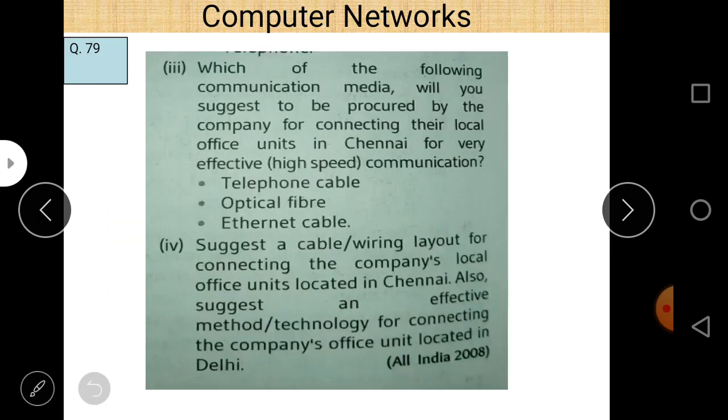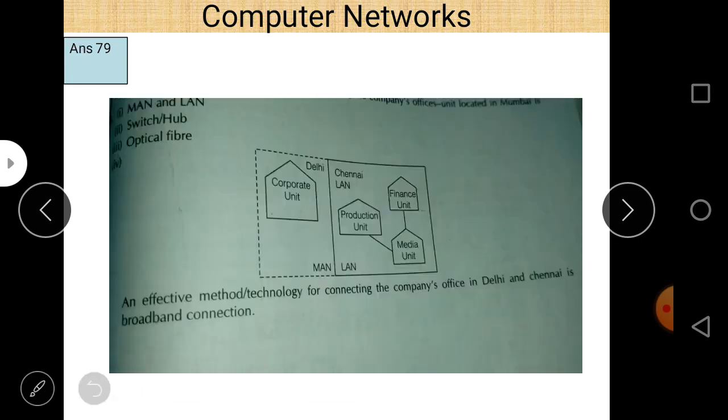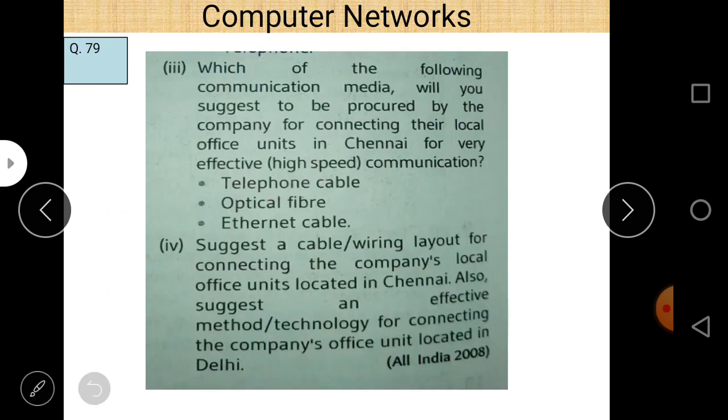Next is question number 3: which of the following communication media will you suggest to be used by the company for connecting the local office units in Chennai for very effective high-speed communication? High-speed communication, I think optical fiber cable is the best, so optical fiber cable is the answer. Let us check it. Yes, optical fiber cable is the answer.